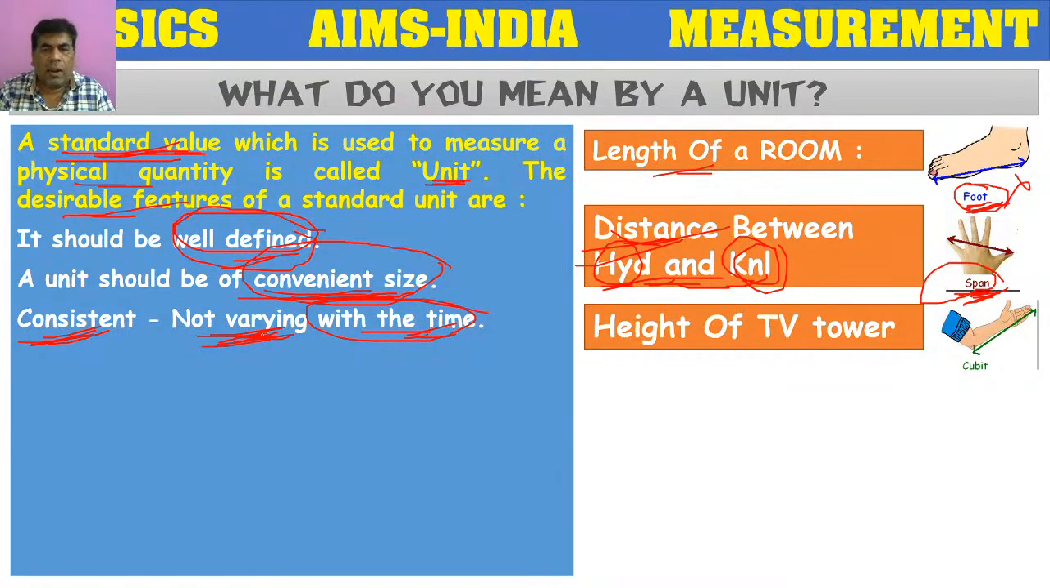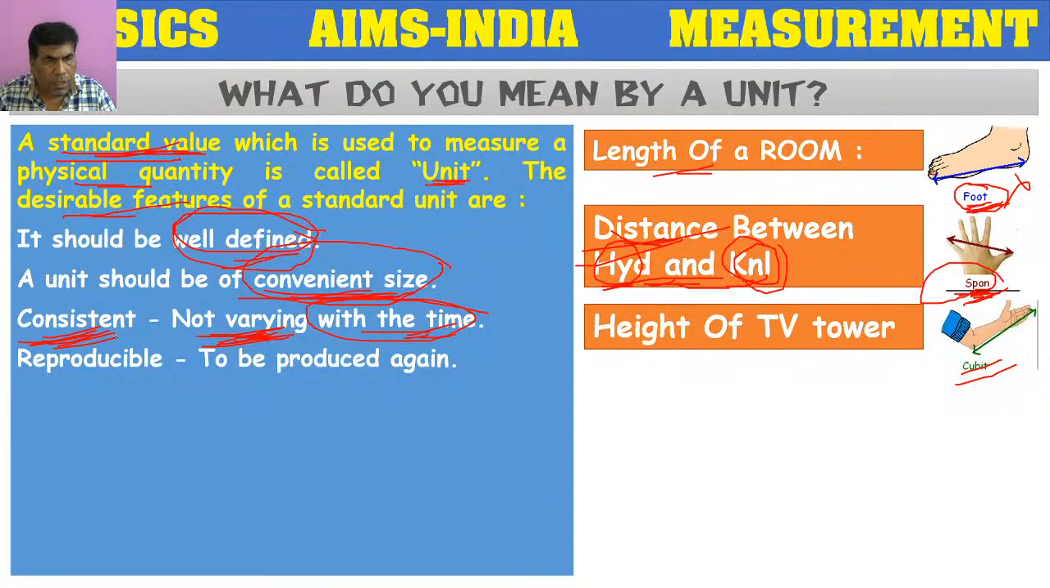If I measure now, the height of the tower may be 10 cubits. After 10 years, if the same person comes and measures the height of the tower, will it be the same? No, because in 10 years the person's height will change. If a small boy is there, in 10 years his height will change, and his cubit length will change. So that's why cubit is not a consistent unit. Our unit should be of consistent nature.